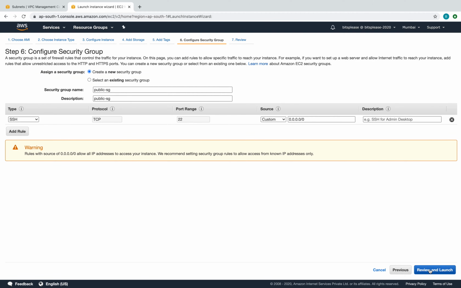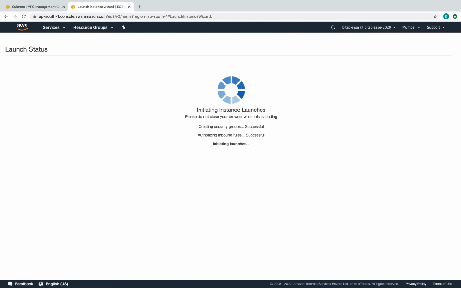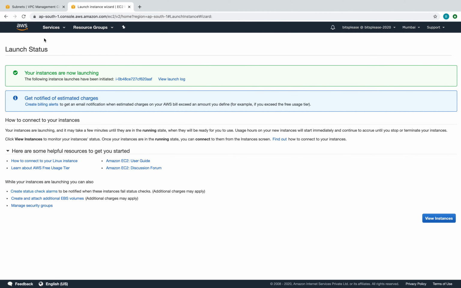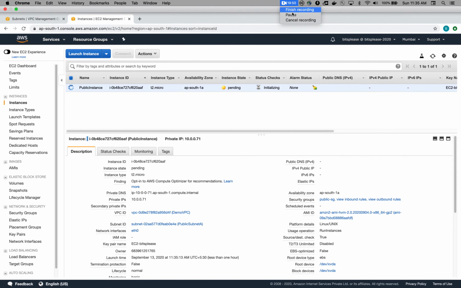Right, that looks good. Review and launch. I can use the existing EC2 key pair, so that's good. While that comes up, it'll probably take a few seconds. Let me pause the video and get my key.